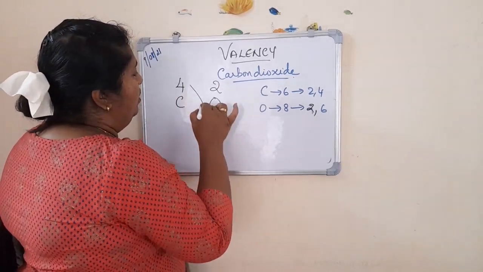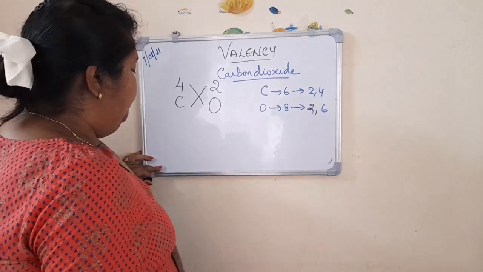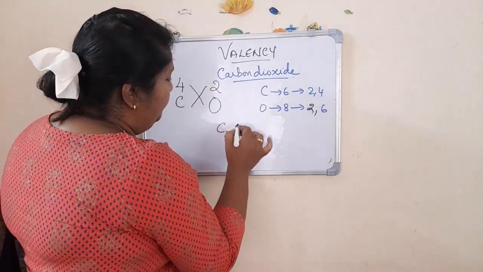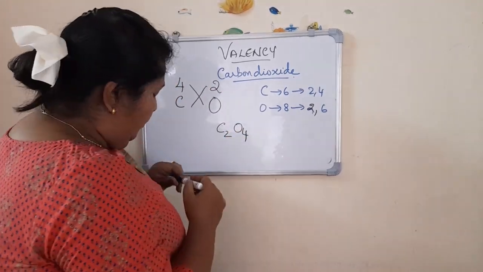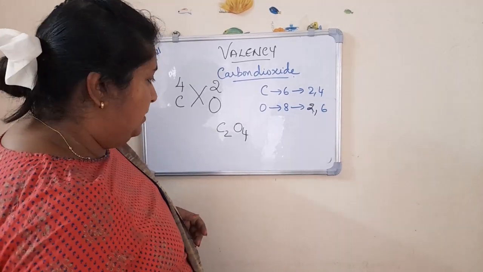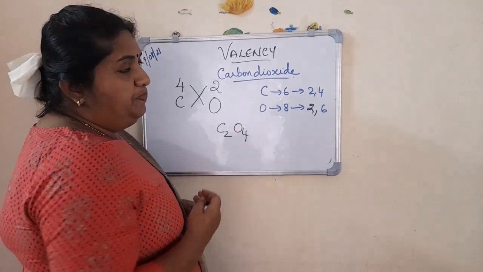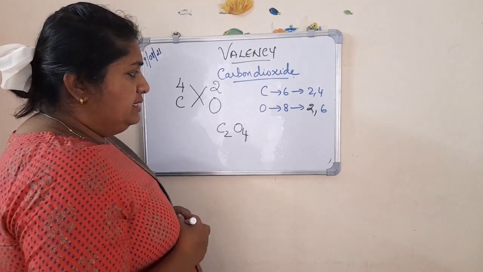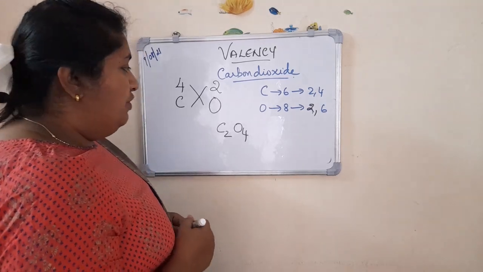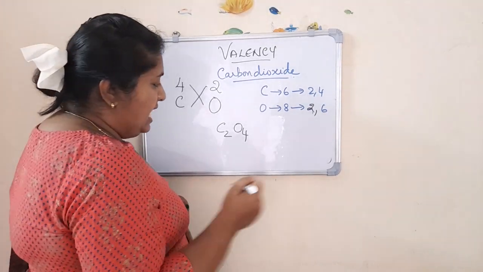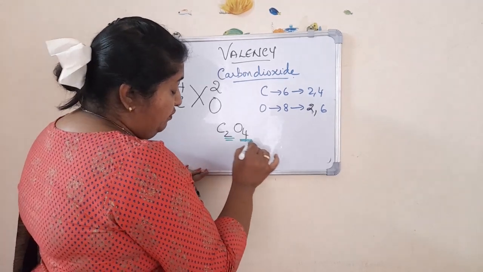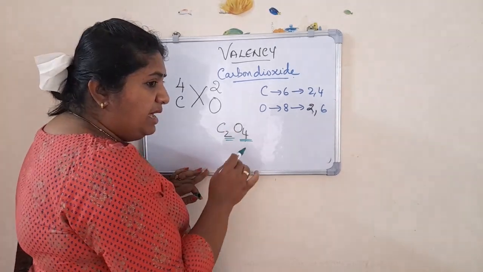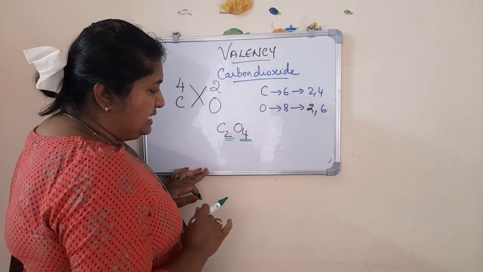Now you are cross multiplying it. When you are cross multiplying it, C into 2, C2. O into 4, O4. Now, in cases like this, that is, here C2O4. Have you heard about such a formula for carbon dioxide? No, isn't it? Then why the C2O4? Now, what we have to do in these cases is that if these two numbers are equally divisible by a single number, what we have to do is